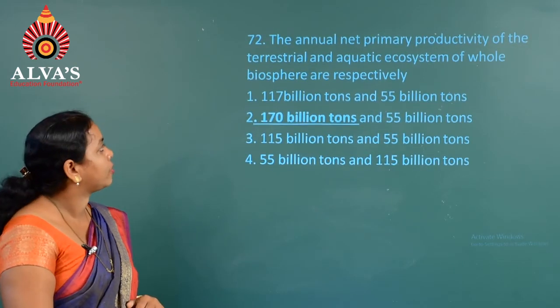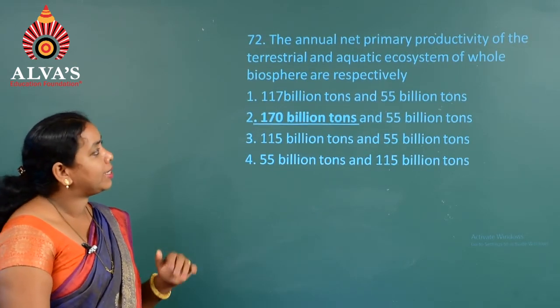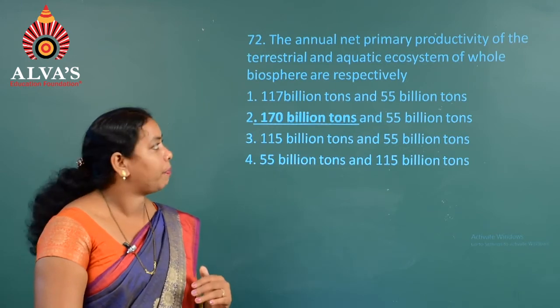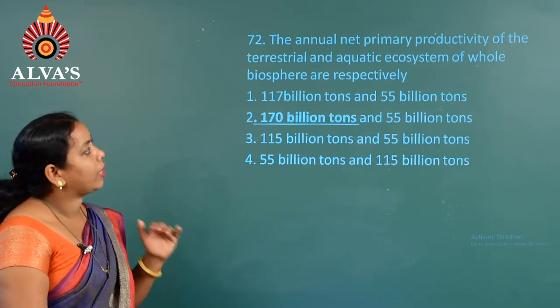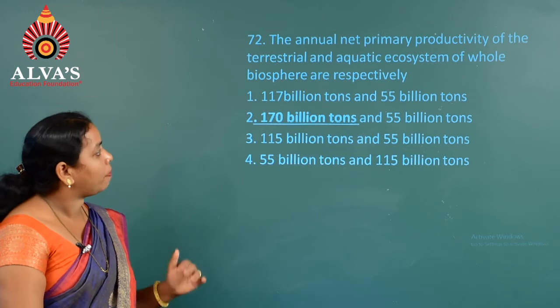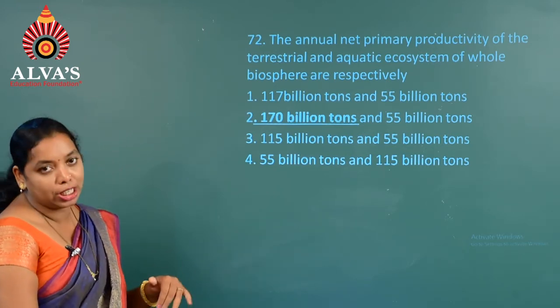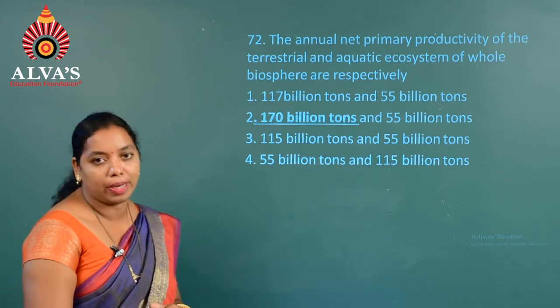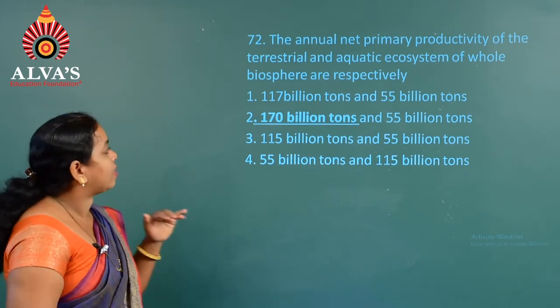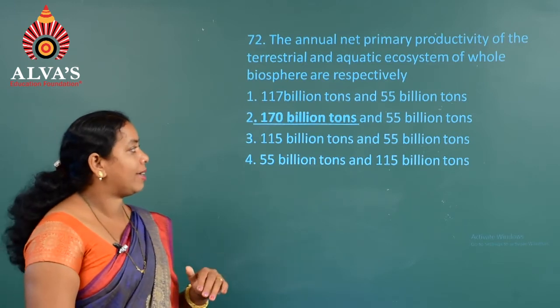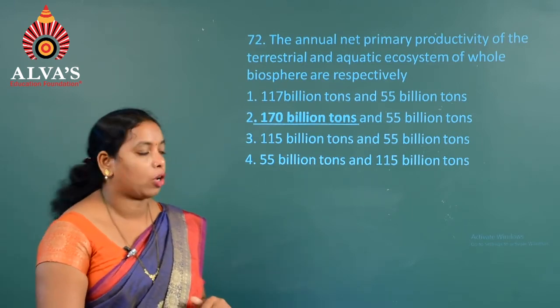Moving on to the next question, 672. The annual net primary productivity, that is NPP, of the terrestrial and aquatic ecosystems of the whole biosphere are respectively: the first one, 117 billion tons in terrestrial and 55 billion tons in aquatic, whereas the second is 170 billion tons in terrestrial and 55 billion tons in aquatic.